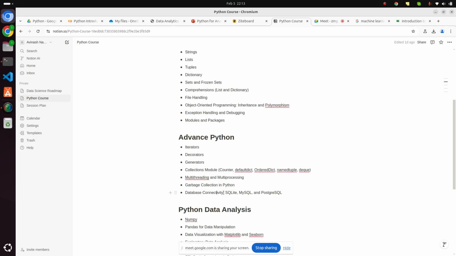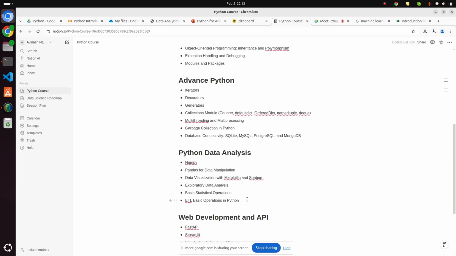Okay, we will also do database connectivity with MySQL, SQLite, Postgres. That we will also do. See, we can also do this connectivity with MongoDB, right? We will also do it with MongoDB, don't worry. Then we will jump to the data analysis part. NumPy, pandas, data visualization, right?